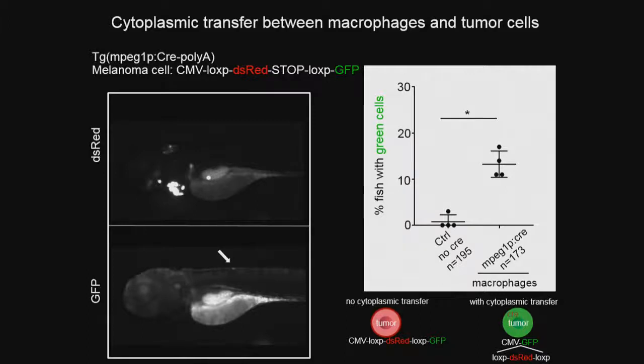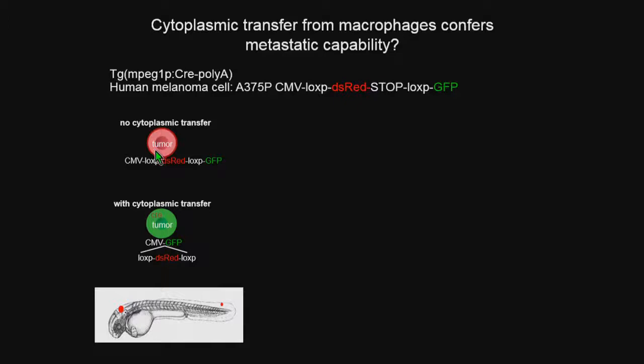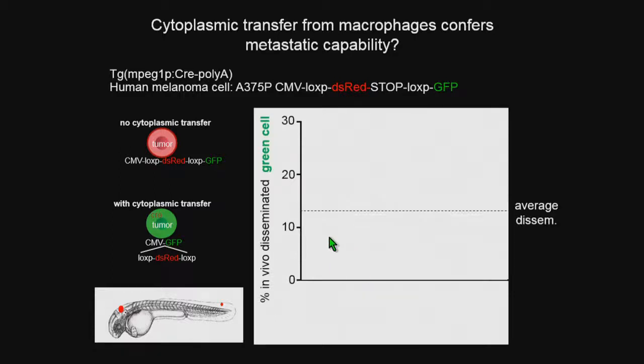And what we next wondered is, what does this have to do with metastasis? So we performed the same experiment. Again, red tumor cells, no transfer, green tumor cells, transfer. And we asked now, just looking at the disseminated cells, what color were they? Were they red or were they green? And this cell line that we use, recall the panel that I showed before, has a 14% dissemination rate. And what I'm graphing is just the percent green cells here. So here's the average 14% dissemination rate. What I'm graphing is just the disseminated green cells.